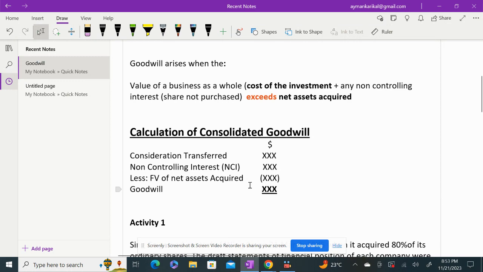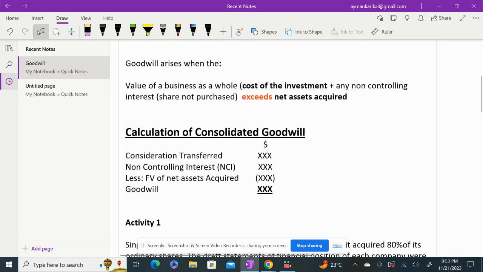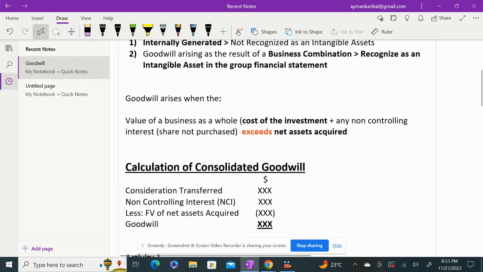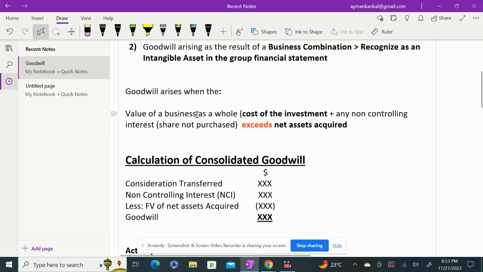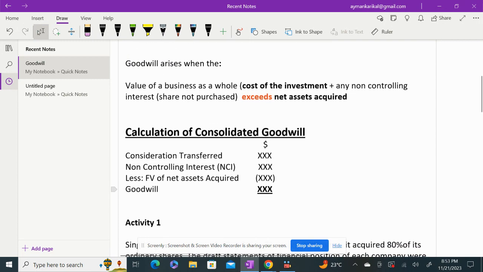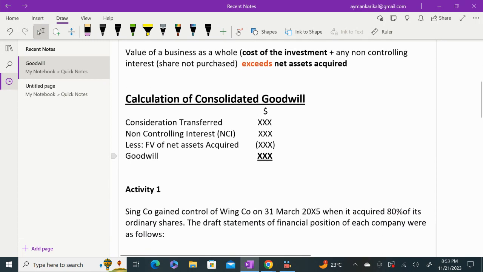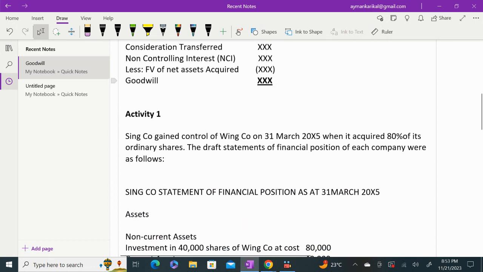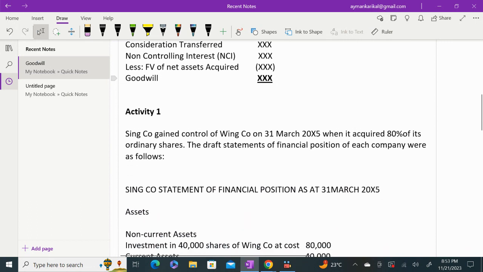So if you again look at the definition here, or how to calculate the goodwill, here they have told you the value of the business as a whole. So this is basically consideration plus any non-controlling interest, okay, in excess of net asset acquired. So this is what we are deducting here in order to arrive at goodwill. So let us quickly do an activity on goodwill, on how to calculate. We will do the working here.